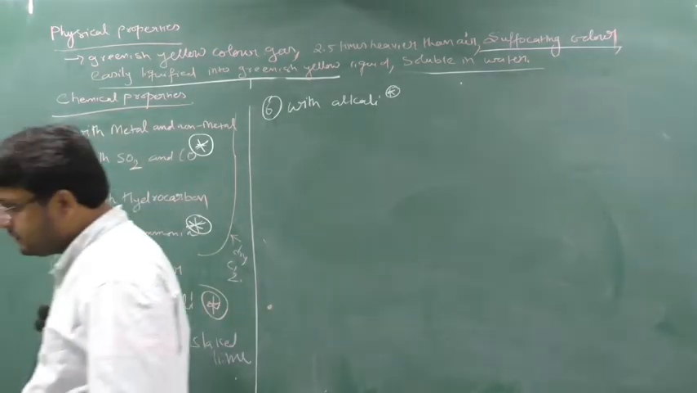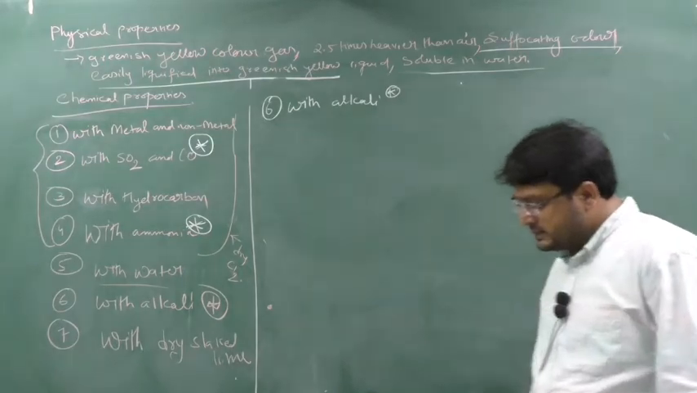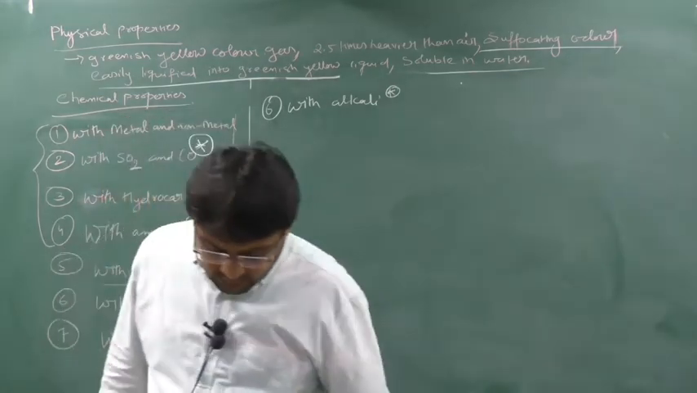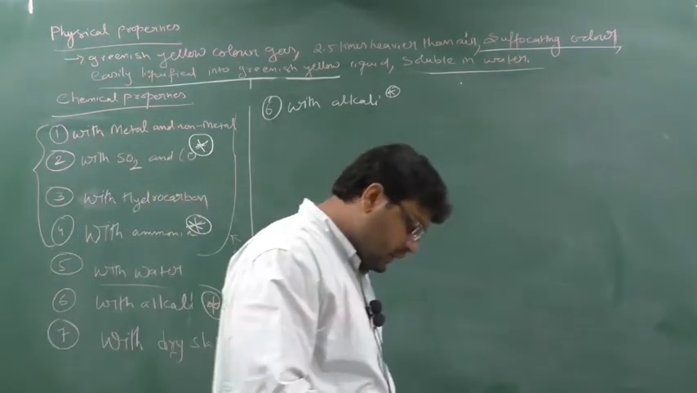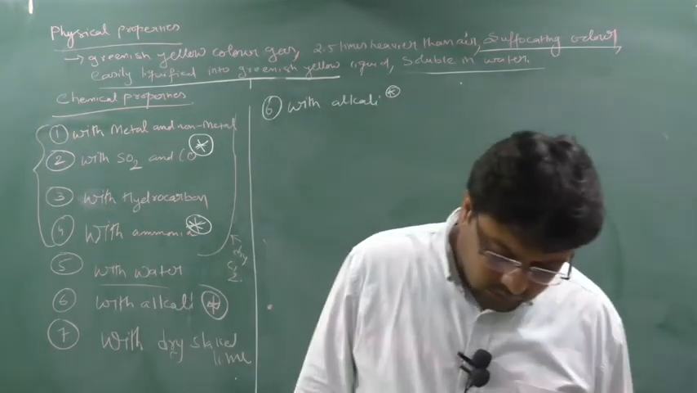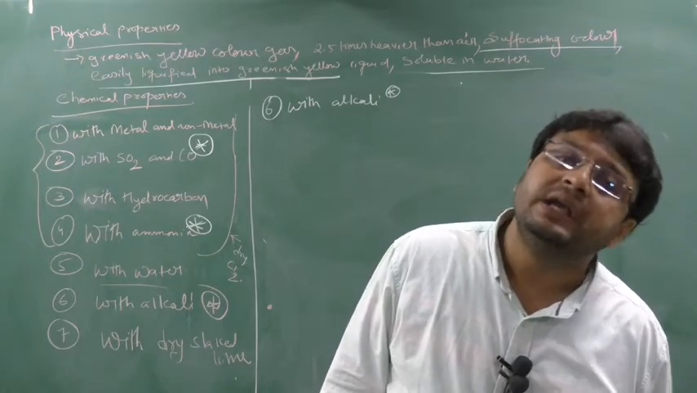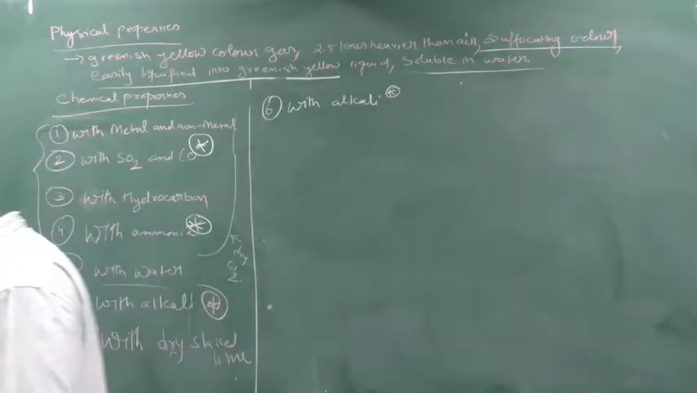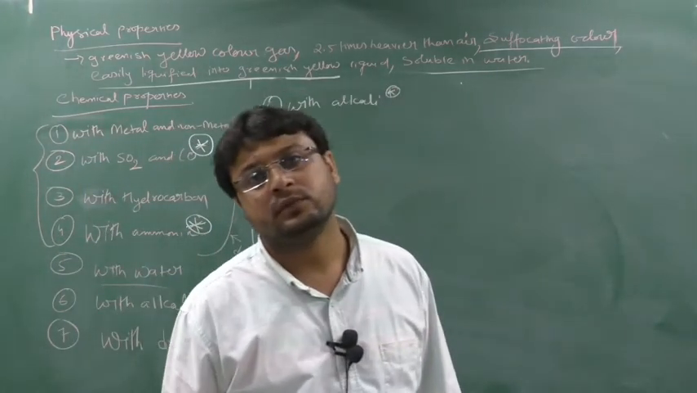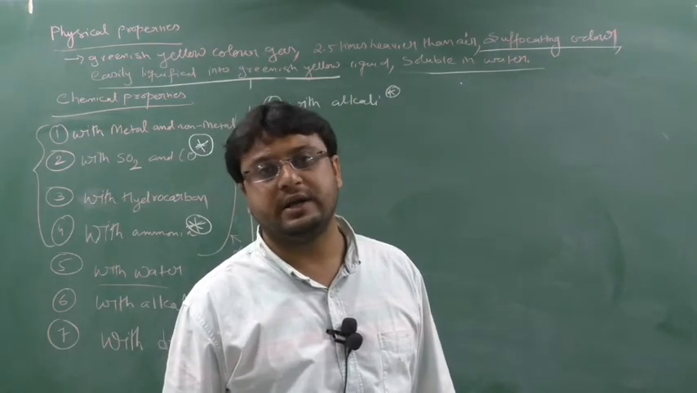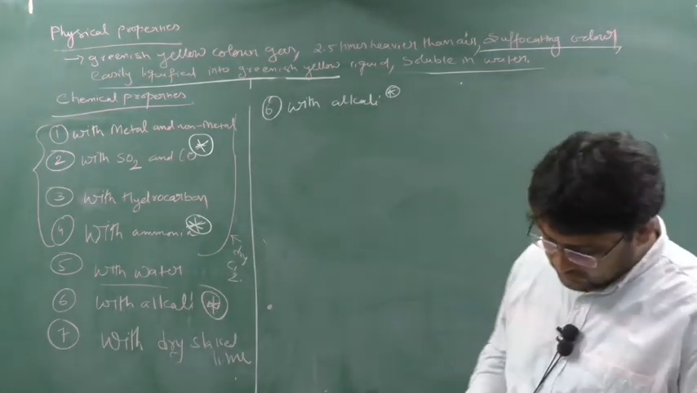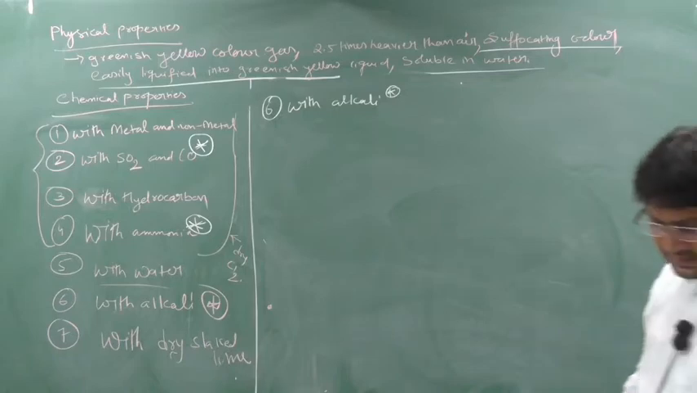First, cold and dilute. Second, hot and concentrated. With cold and dilute, hypochlorites are generated. Hypochlorite, H-Y-P-O, C-H-L-O-R-I-T-E, hypochlorites are generated. And with hot and concentrated, chlorate, C-H-L-O-R-A-T-E, chlorates are generated. Clear this part?